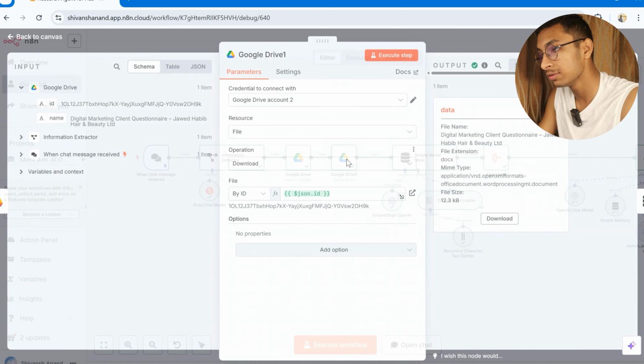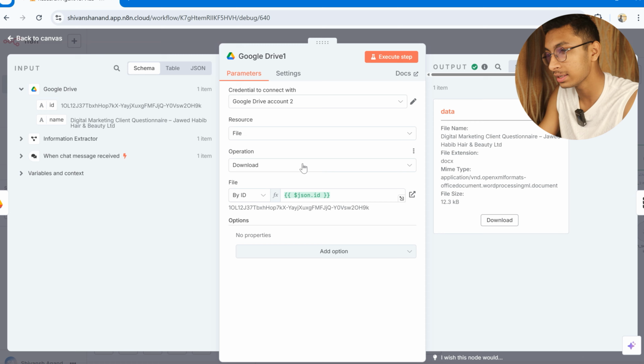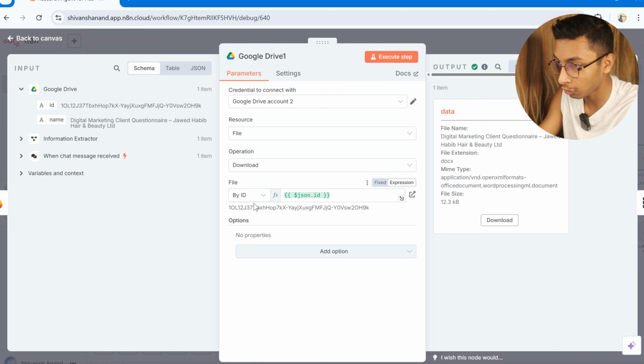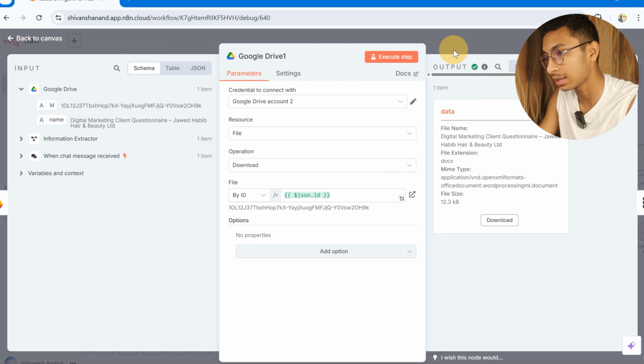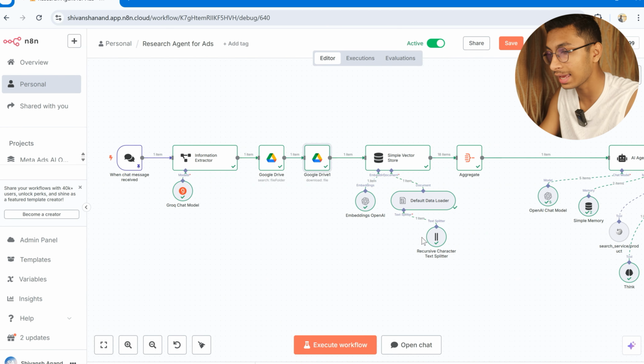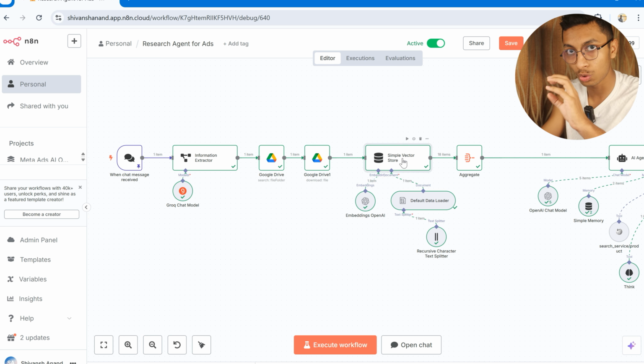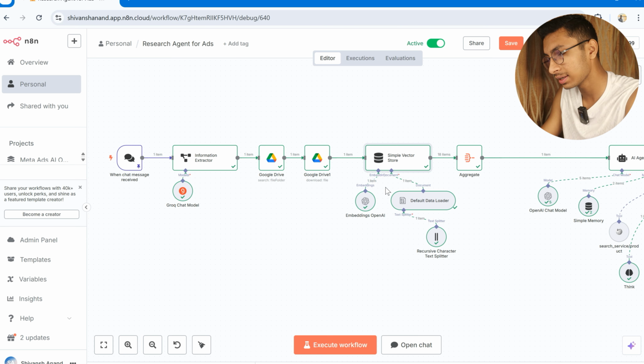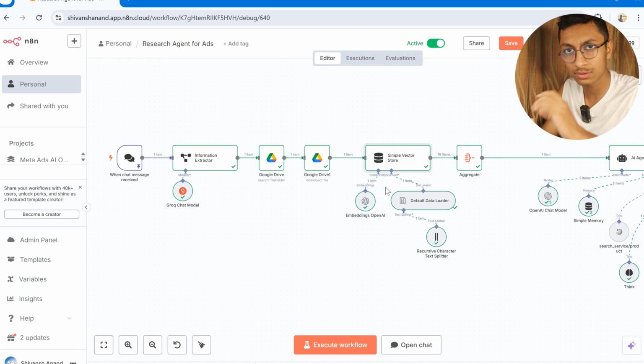After that, this Google Drive node extracts the whole file as a binary file, using the file ID which it received from the last node. After this, there is a vector data store that exists in N8N itself. This vector data store stores the whole file which was outputted by this Google Drive in specific chunks. I have talked about it various times in my previous videos: what this vector data store simply does is convert the whole text into several small bits of text and store it in itself.